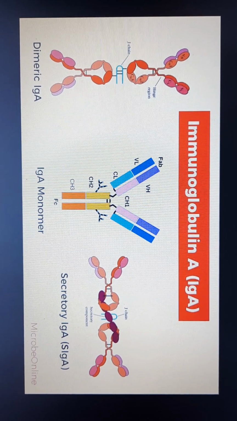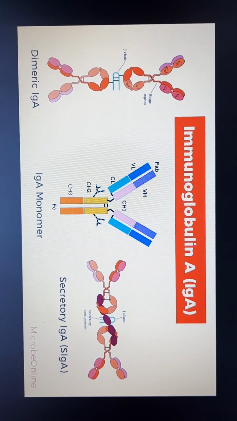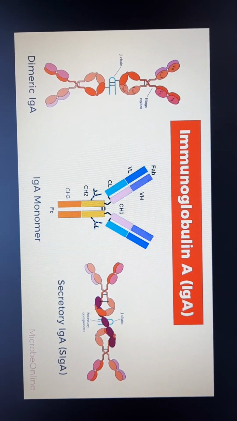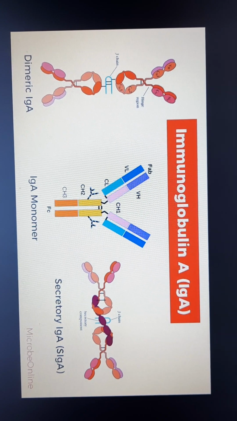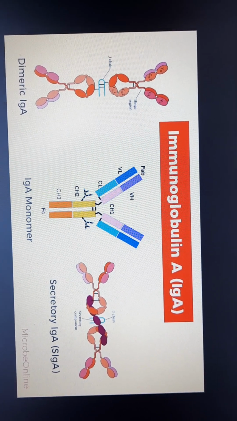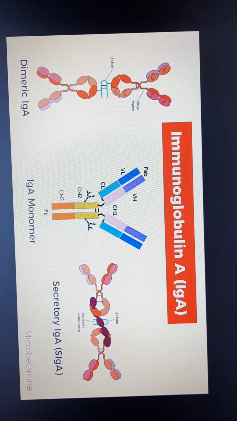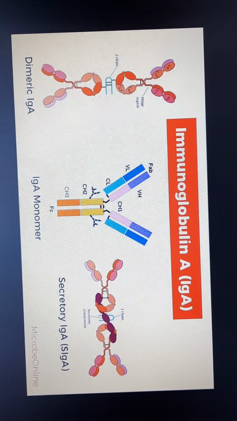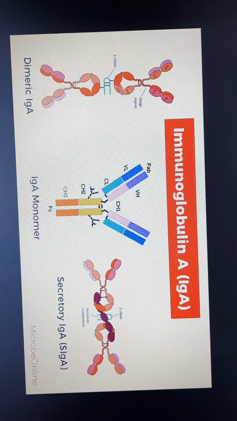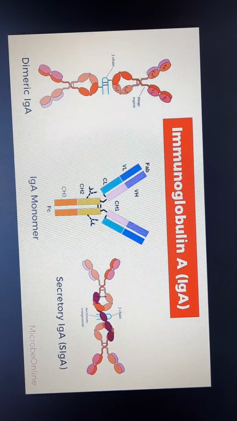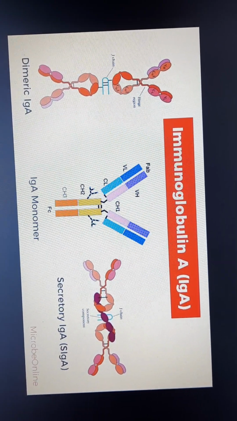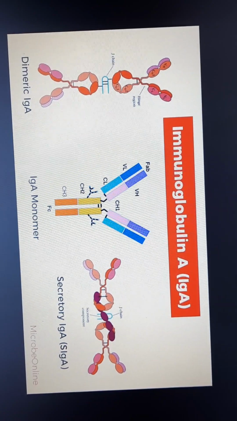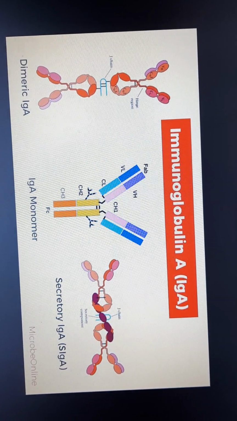The second immunoglobulin is IgA. It is a glycoprotein. It is an antibody. The two subclasses of IgA are IgA1 and IgA2. IgA1 has both interchain and intrachain disulfide bonds, and IgA2 is completely devoid of interchain disulfide bonds between heavy and light chains, and the two chains are held together by non-covalent linkage.